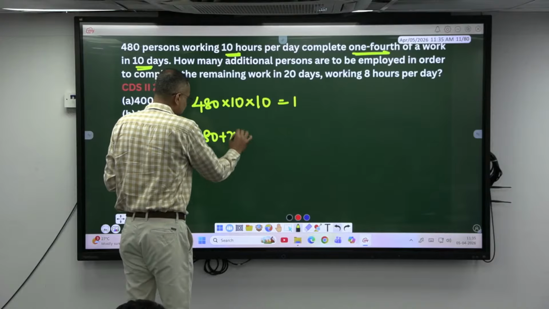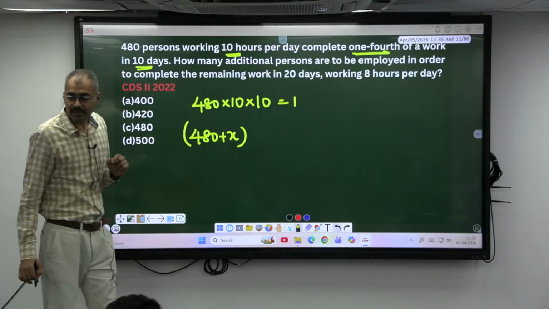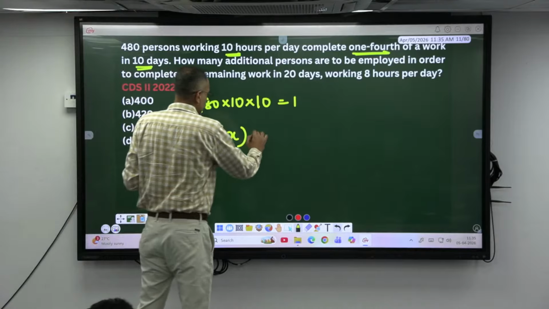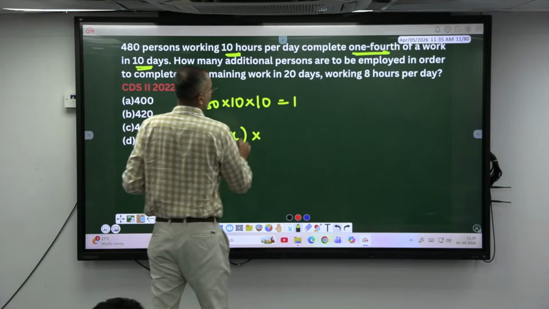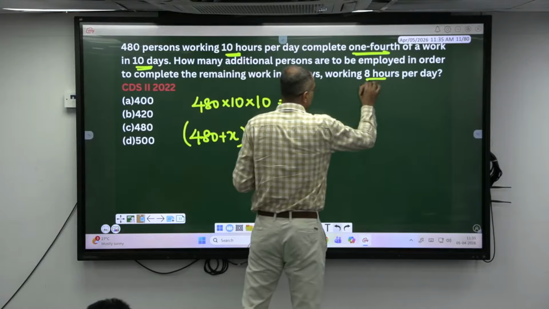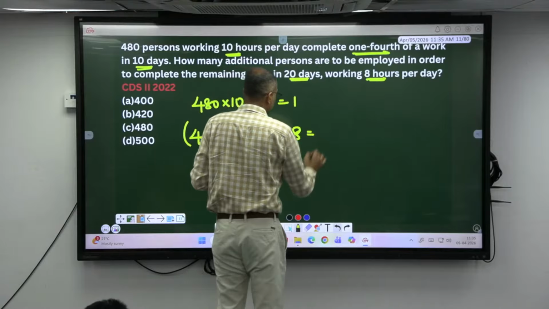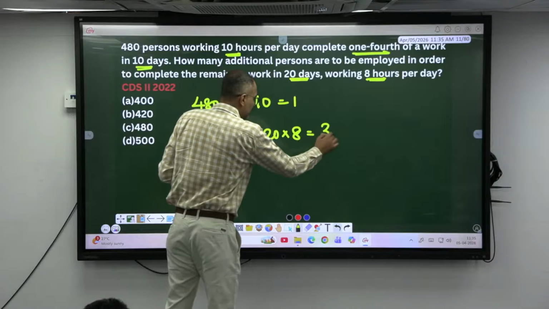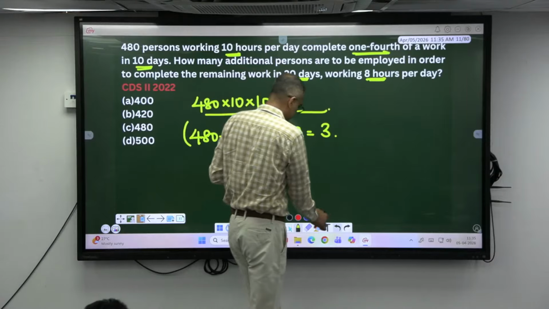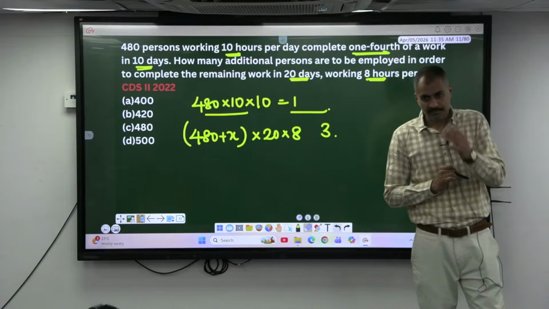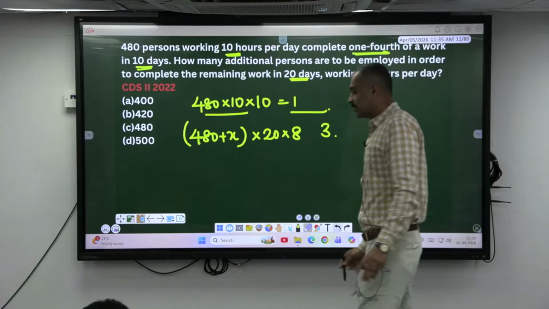480 plus X men I am taking out, right? I need more men, right? Now into how many days do they have to work? 20 days. How many hours per day? 8 hours per day. Okay, they have to do what part of the work now? Yeah, the remaining work, isn't it? Come on, find it out. Solve. How much do you get, madam?